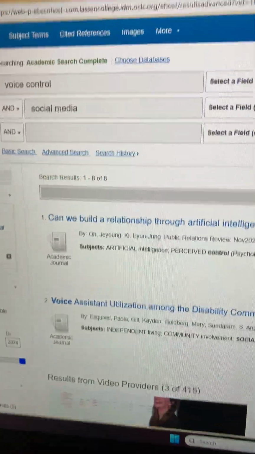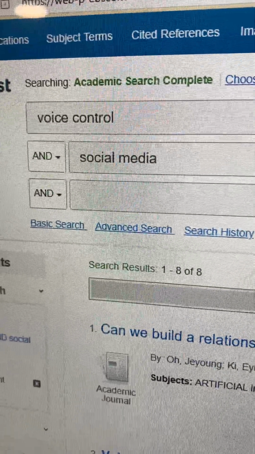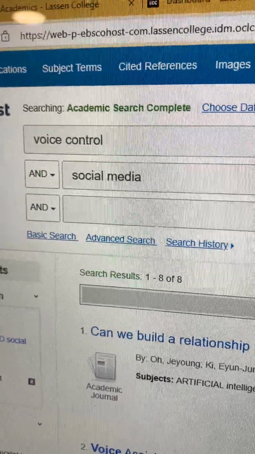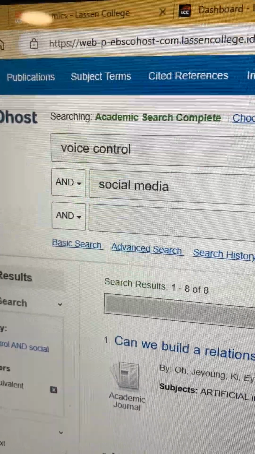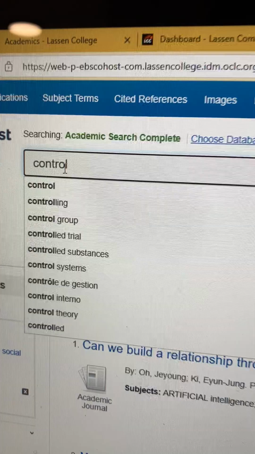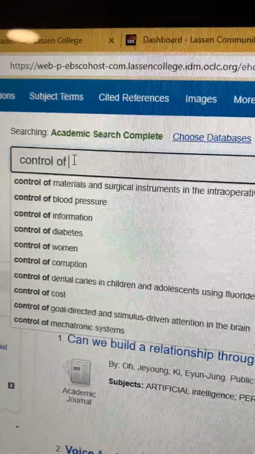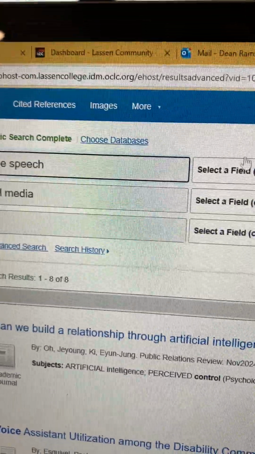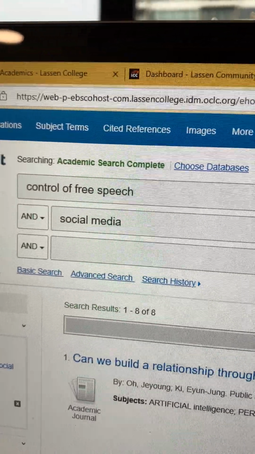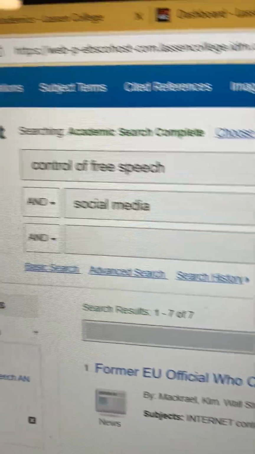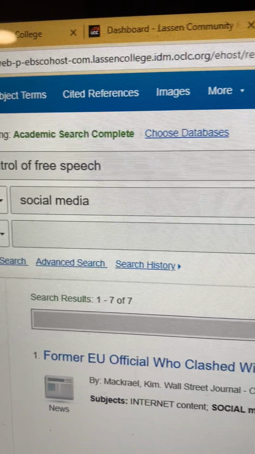Now you may find that your search terms need to be more specific for what you're looking for. So maybe it's not voice control, maybe it's control of free speech is what you're trying to say. So you want to change that. So control of free speech. That's really what you mean. So now we've got 7 articles there. So that's perhaps a little more specific for what you're looking for, right? If it's control of free speech in social media.